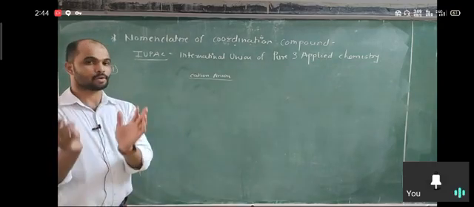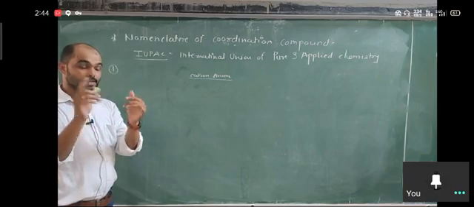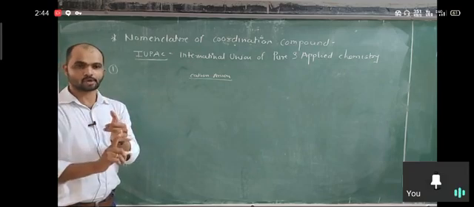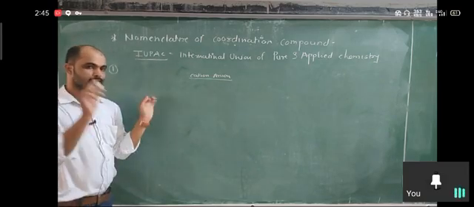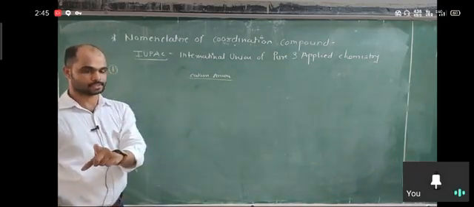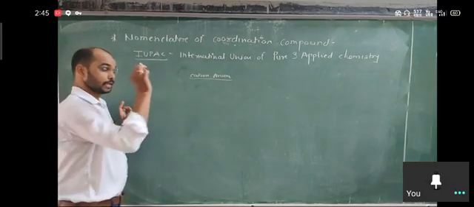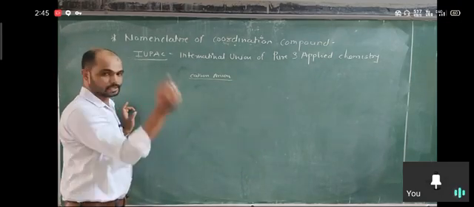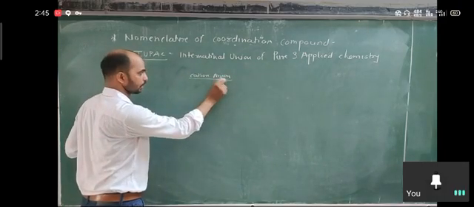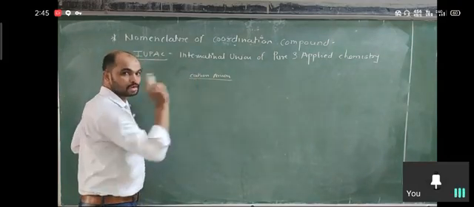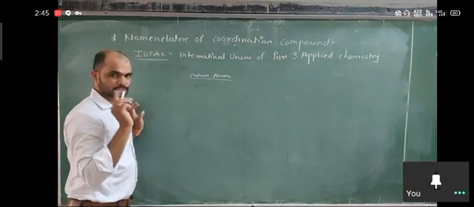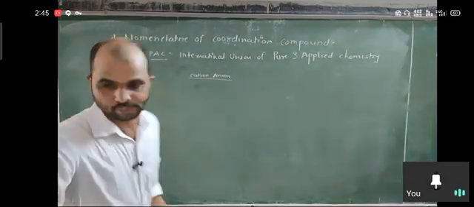So in ionic complexes, maybe your complex is cationic or anionic, and a neutral complex is a single complex. So write the name of a neutral complex in one word, but write ionic complexes as two words: the name of the cation first, then the name of the anion. Okay, so there is a two-word nomenclature for ionic complexes, and for neutral complexes there is a single-word name. It is a very important point. Okay, so we're going to discuss the first rule.